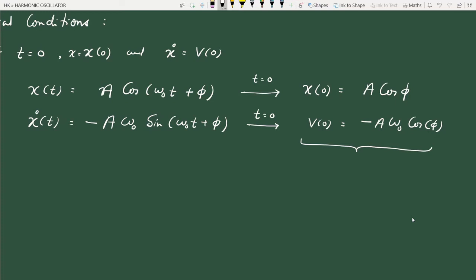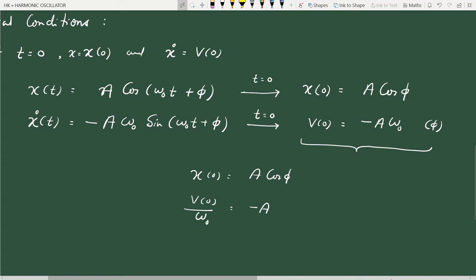we can write this as x of 0 is a cos phi, and we can divide the second equation by omega 0. So we have v of 0 by omega 0 is minus... I think I have made a mistake here. The second term is sine phi, right? Okay, this is sine phi.